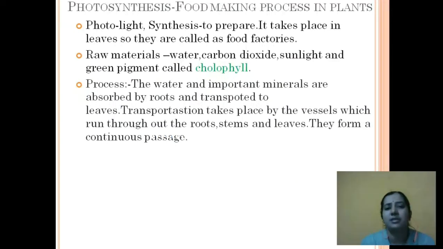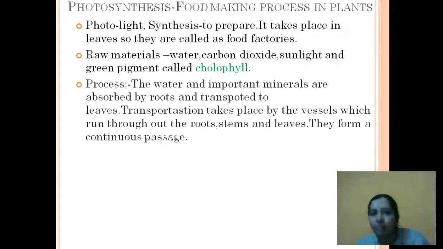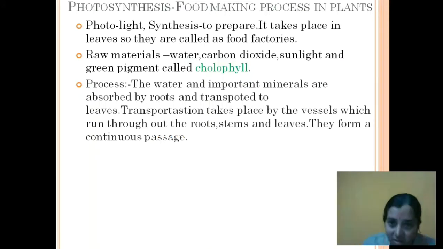Photosynthesis, the food making process in plants. So we came to know that plants are autotrophs because they have the capacity to produce their own food. So how do they have this capacity? There has to be a process from which they are producing their own food. That particular process is known as photosynthesis. Photo means light. Synthesis means to prepare. It takes place in leaves, so they are called food factories.